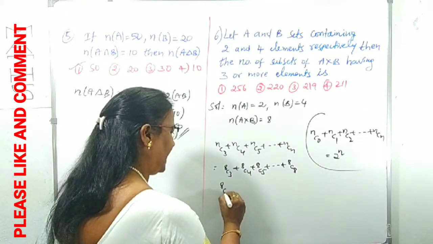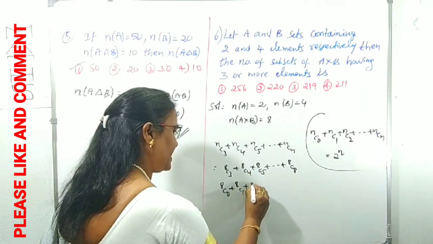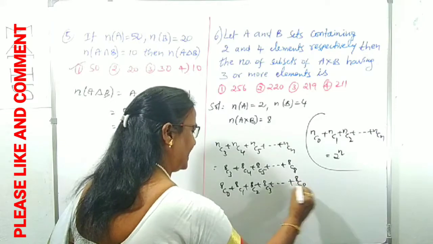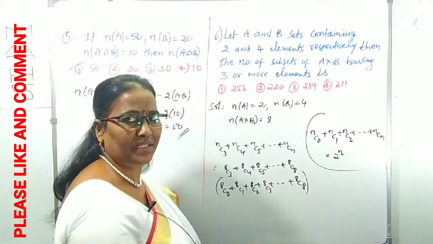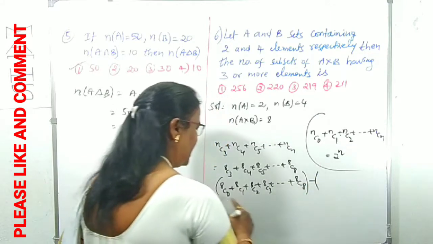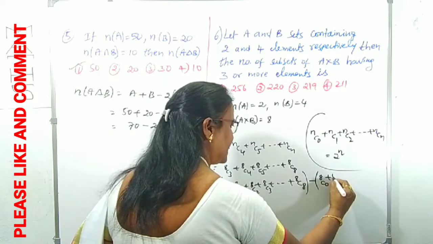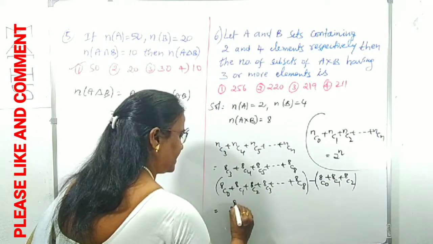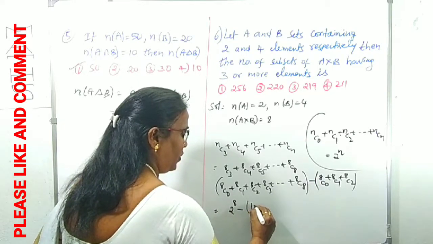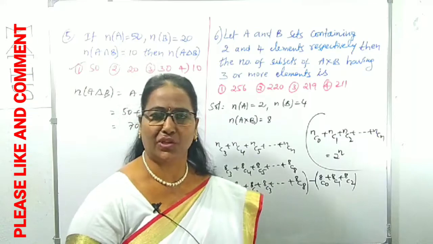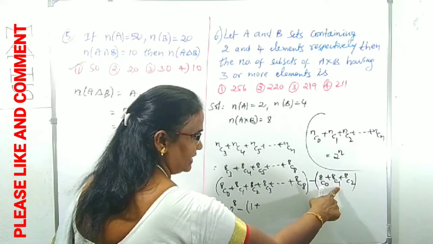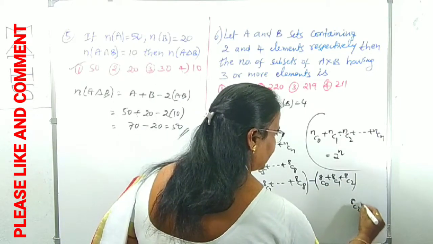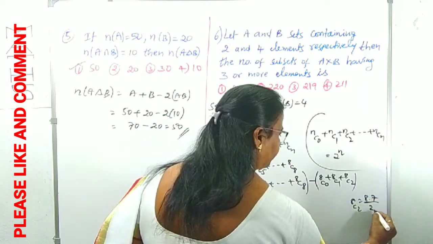Add and subtract them. 8C0 plus 8C1 plus 8C2 plus 8C3 and so on up to 8C8, for easy calculation purposes, with minus 8C0 plus 8C1 plus 8C2 removed, right? Now this is indirectly 2 power 8 minus, 8C0 value is 1, 8C1 is 8, plus 8C2 we can write as 8 into 7 by 2.